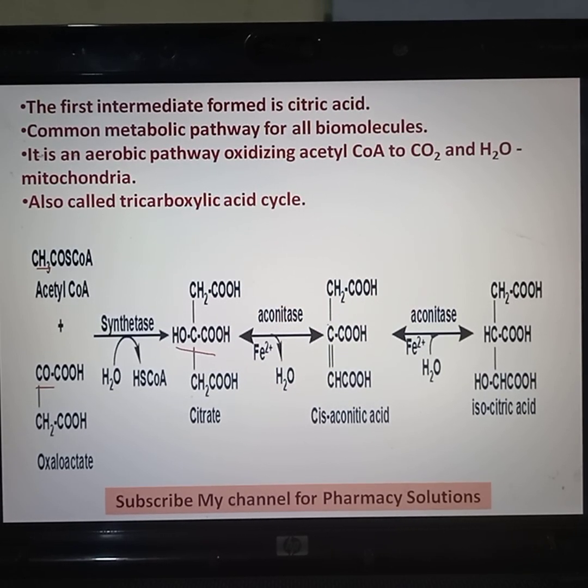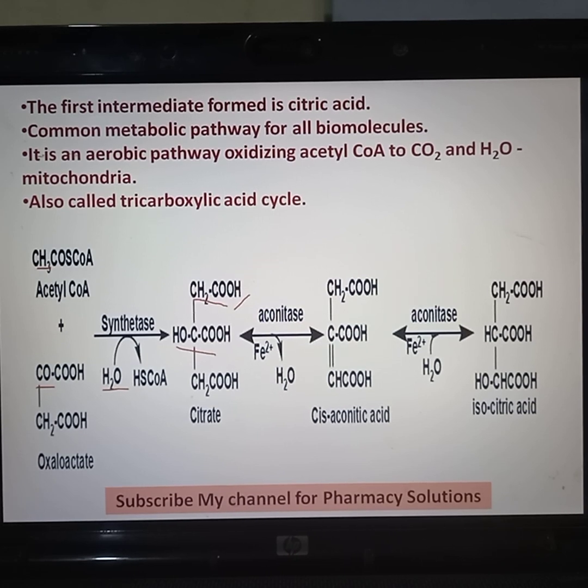This one hydrogen is transferred to the ketone, so it becomes CH2. CH2CO is here. And this OH is coming from the H2O, it is attached here.